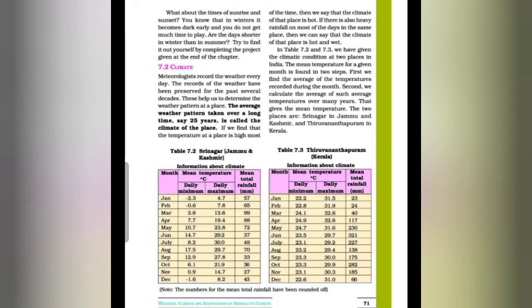So in table 7.2 and 7.3, we have given the climatic conditions at two places in India. The mean temperature for a given month is found in two steps. First, we find the average of temperatures recorded during the month. Second, we calculate the average of such average temperatures over many years. That gives the mean temperature. And the two places are Srinagar in Jammu and Kashmir and Thiruvananthapuram in Kerala. So that is given in table 7.2 and table 7.3.